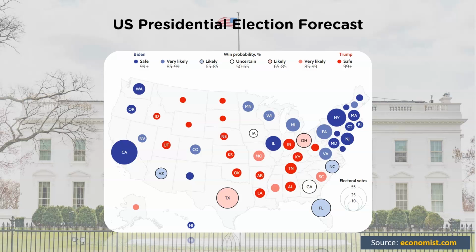As per their forecast, Joe Biden has a 96% chance of winning the Electoral College, and there's a 99% chance of Biden winning the most votes. The Democrats have a 75% chance of controlling the Senate, while the Republicans have around 25%. The Democrats are highly likely to keep their majority in the House of Representatives.